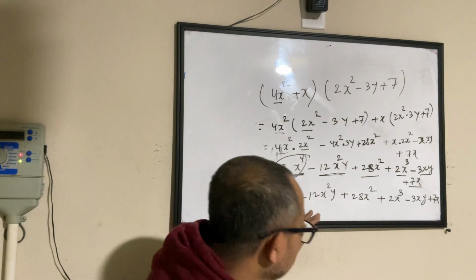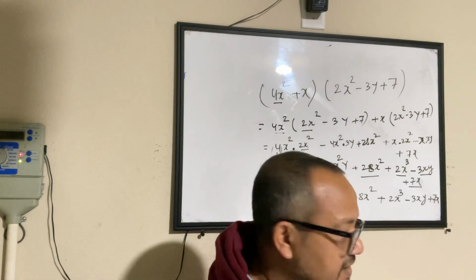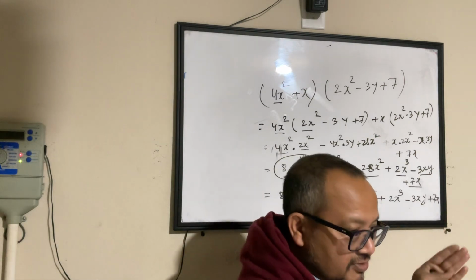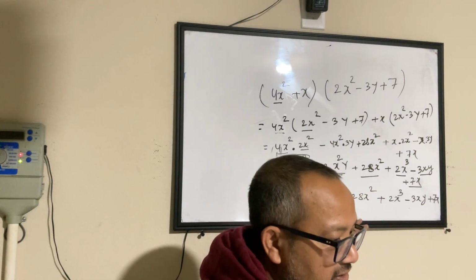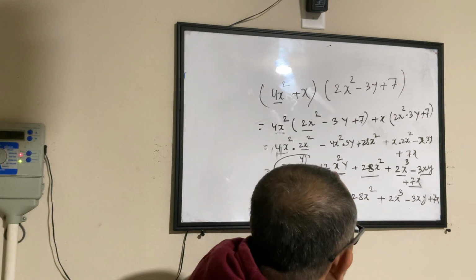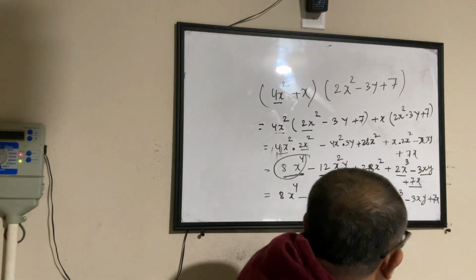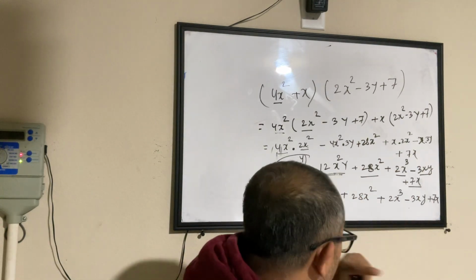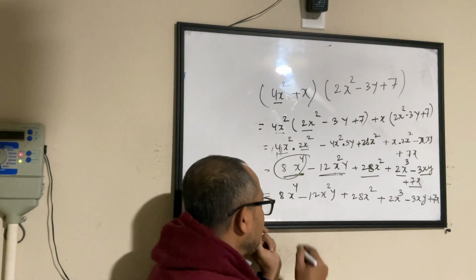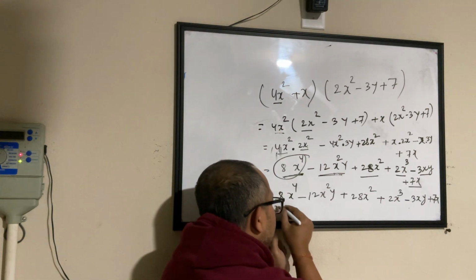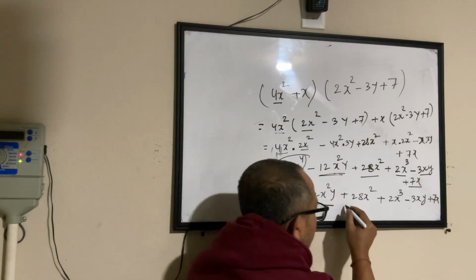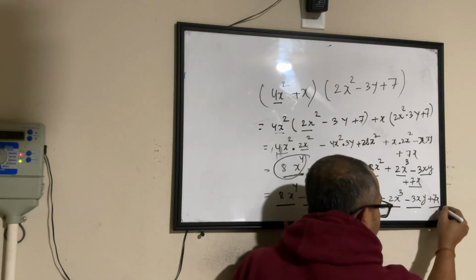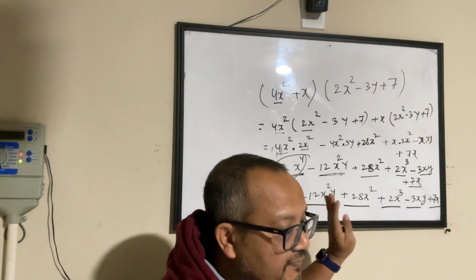So this was a much simpler problem, I would say. The reason being, you did not have a reason for adding things together. These remain independent of each other, because there was no other term with the same set of variables, the same power of variable. So that is how it is. Let me just read the question one more time and read the answer one more time. 8x to the power 4 minus 12x square y plus 28x square plus 2x cube minus 3xy plus 7x. This is what I got by carefully solving it.